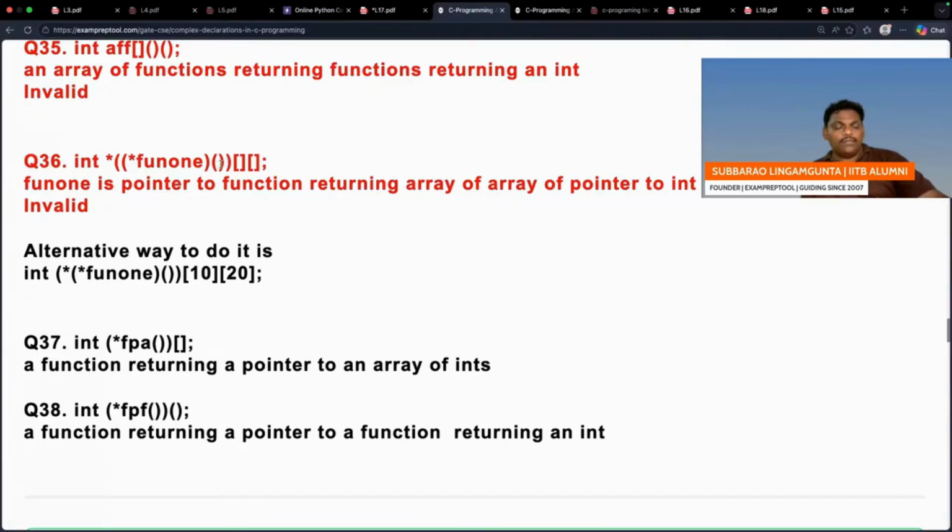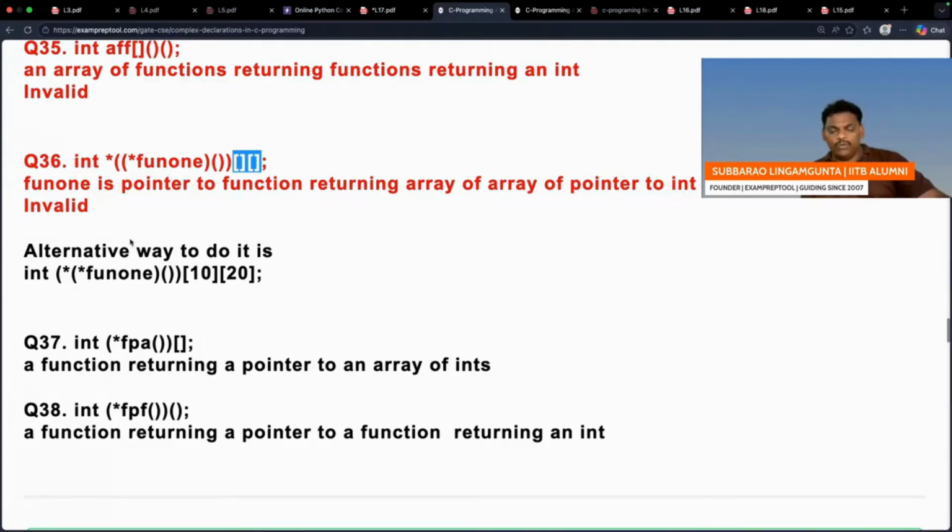That function finally doesn't take anything, which will return a double pointer. See, which will return a double array, a 2D array, where every element is an integer pointer. Means this fun1 is a pointer pointing to a function. This function finally returns a double array, where every element is an integer pointer.